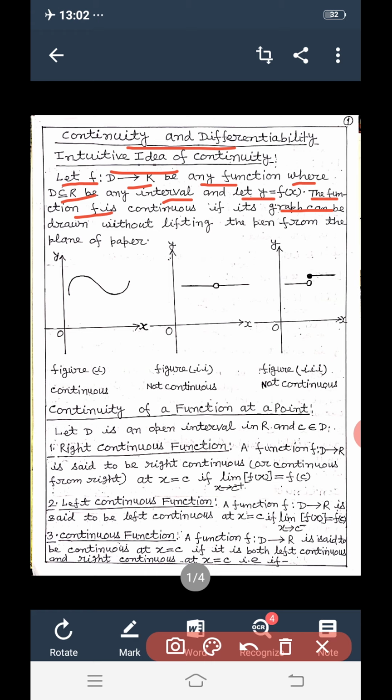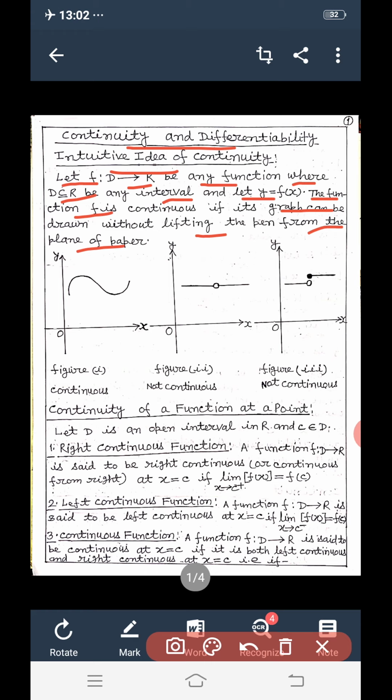An intuitive though imprecise idea of continuity says that this function f is continuous if its graph can be drawn without lifting the pen from the plane of the paper. Roughly speaking, a function is continuous if its graph is a single unbroken curve with no holes or jumps.